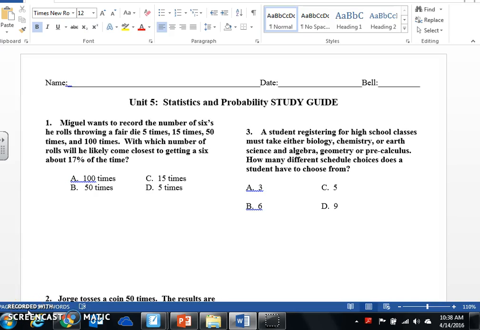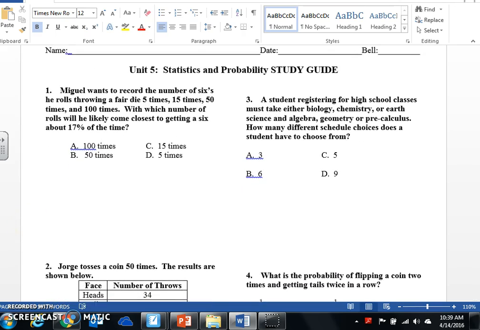Okay, this is your Unit 5 study guide. This is the last unit. So after this, we're going to be going into the cruise, which is good news.